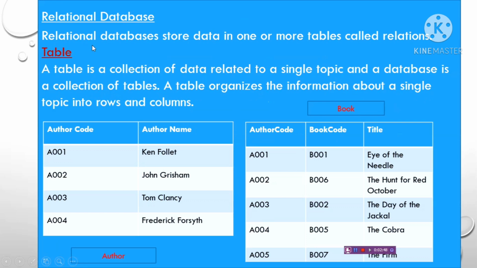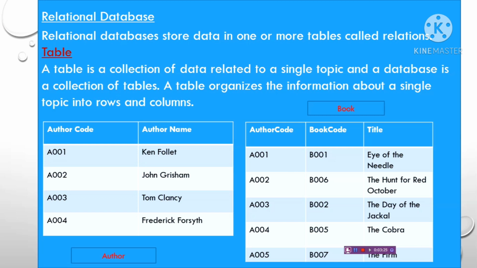What is a database and what is a relational database? A relational database stores the data in one or more tables called relations. It means data is stored in a database in tables. If all the data is stored in one individual table, then we call it a flat database. But if the data is related and we divide the data and store it in different tables, that is known as a relational database.